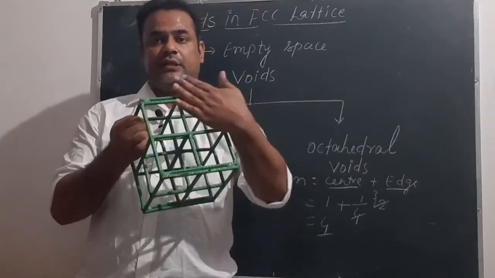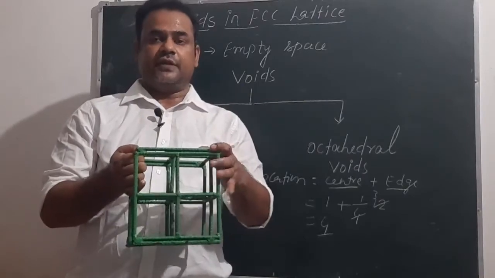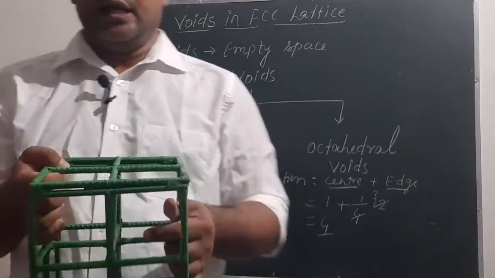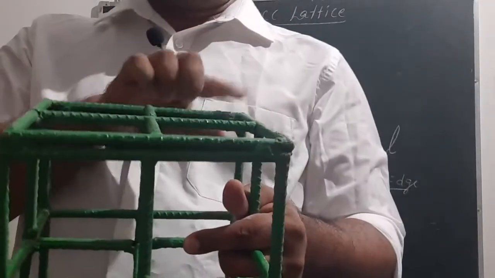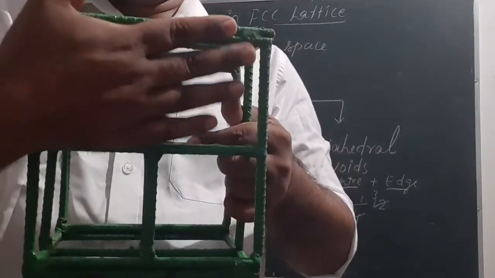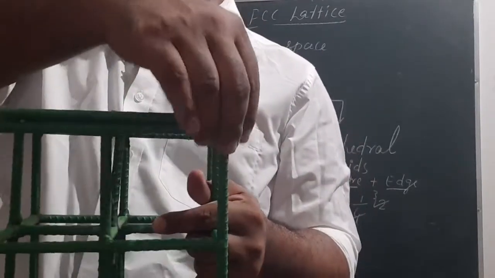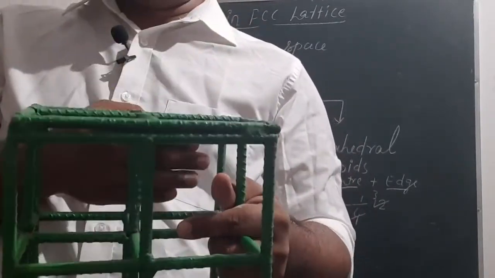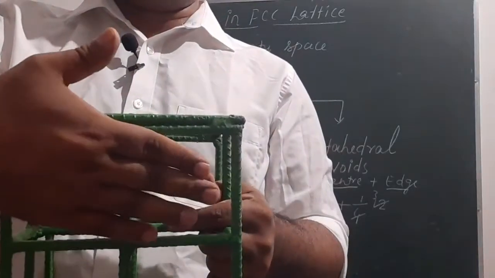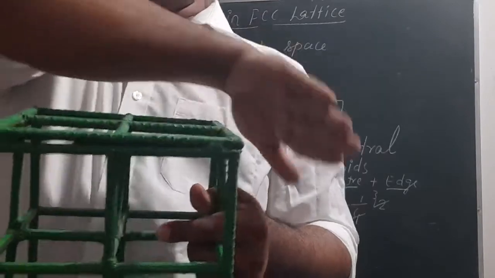this as the corner, then we have to take 3 faces. You can clearly see, if you are taking this as the corner, then we have to take this whole face and this whole face, which are common to this corner. For this corner, this face is common, this upside is common and this side is common.